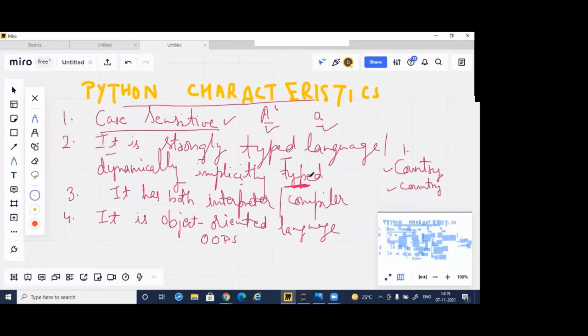In those languages, whenever we write, we have to write everything with the data type and variable name.